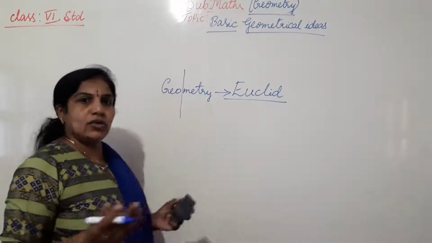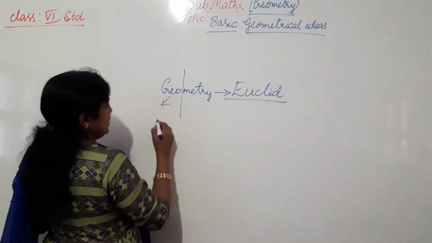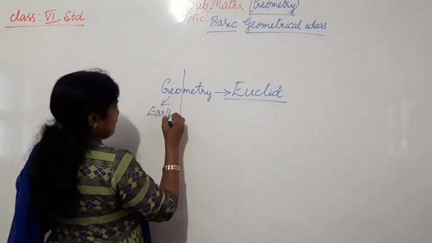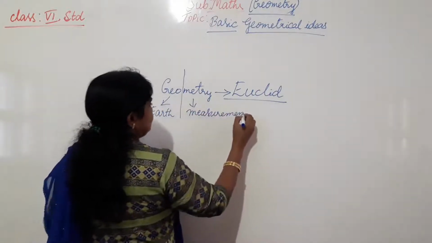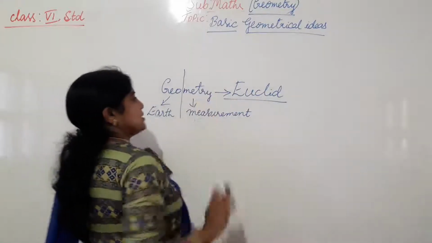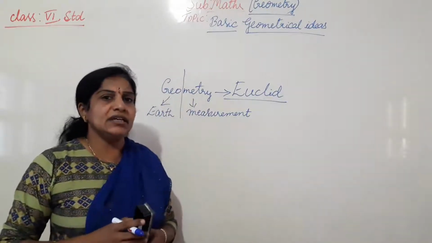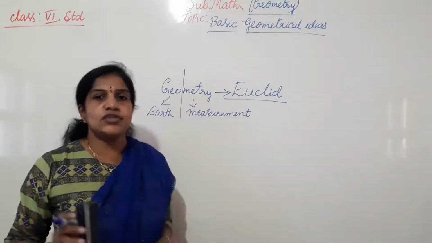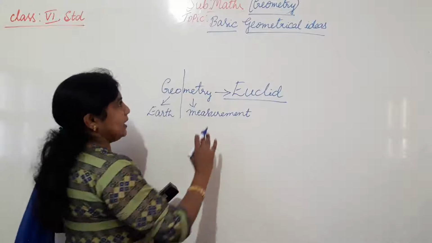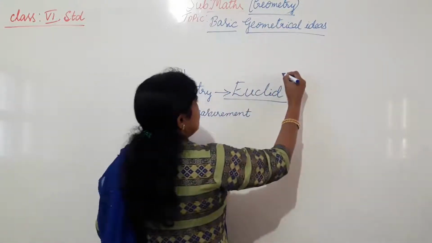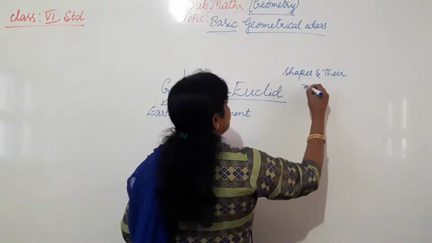It is made of 2 words. Geo means earth. Metron means measurement. So earth measurement is called geometry. Should we take one tape and measure the diameter or circumference of the earth, and that finishes geometry? No. Geometry is the study of shapes and their measurement.